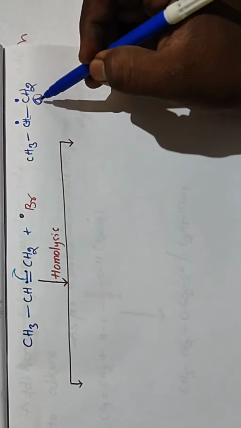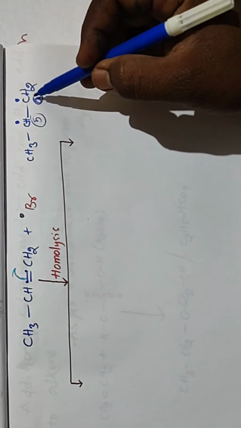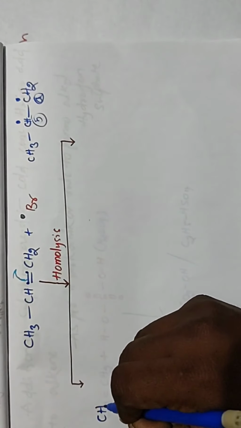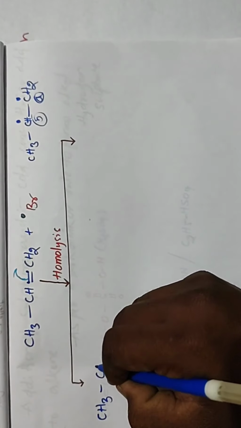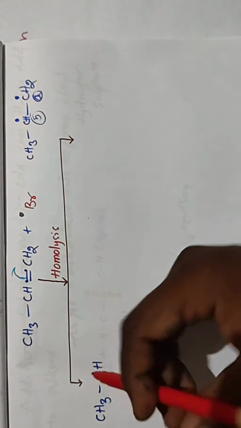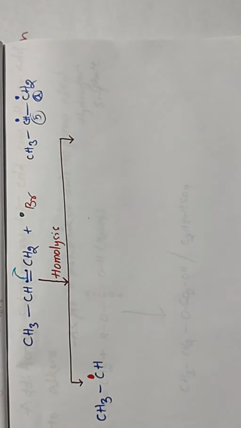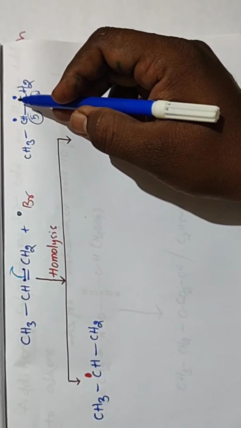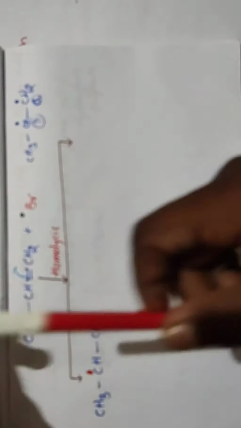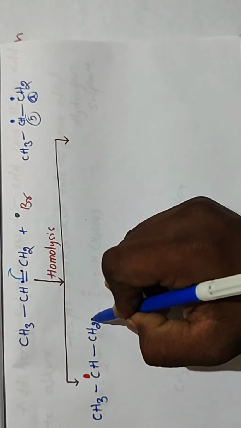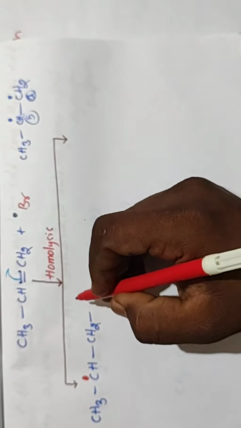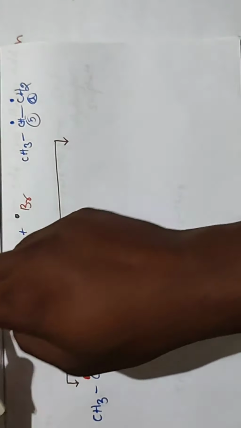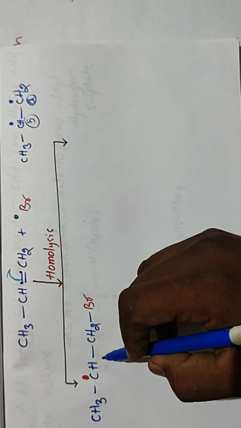Let us take the first one first. With this first carbon, we get CH3, CH radical, CH2, and the radical with the Br radical, we get Br. So this is one of the formations.